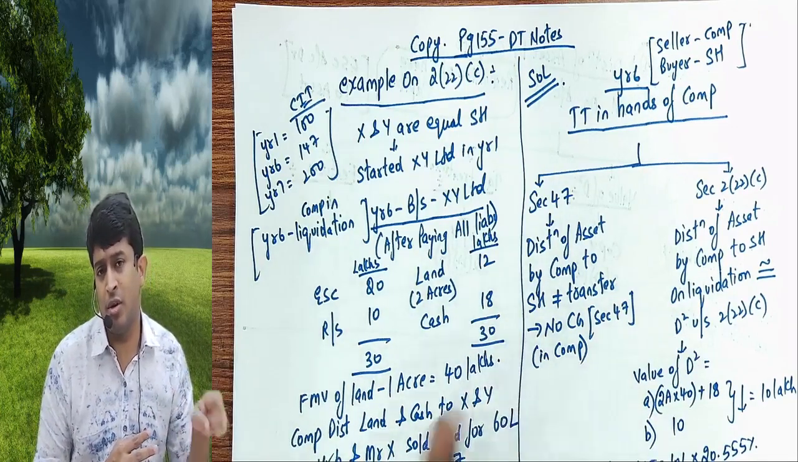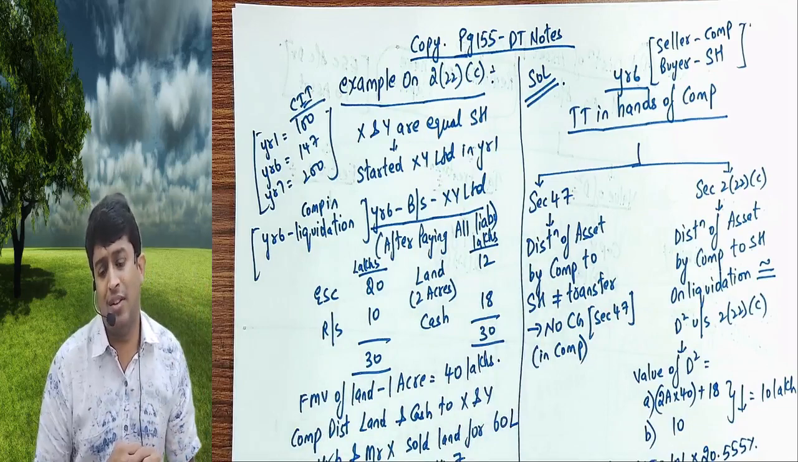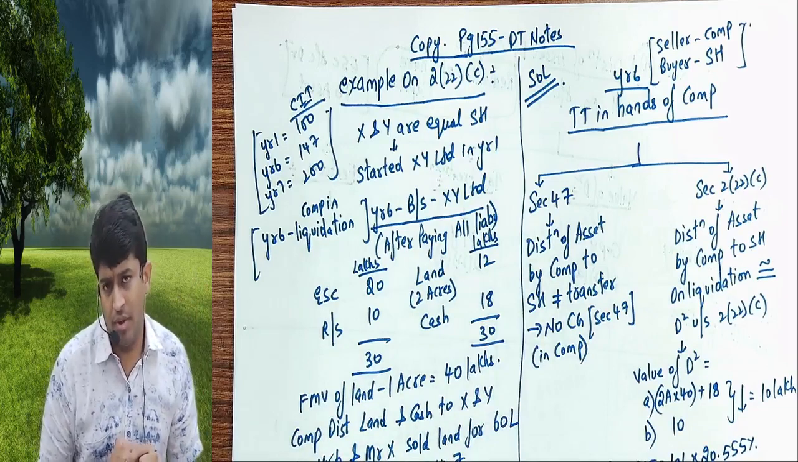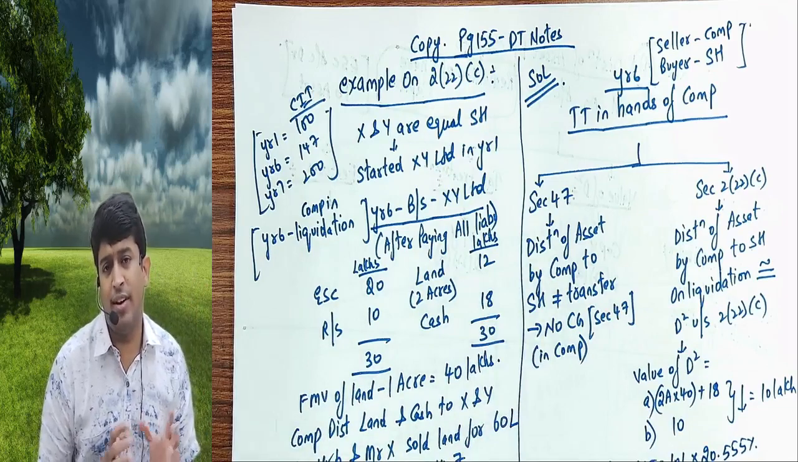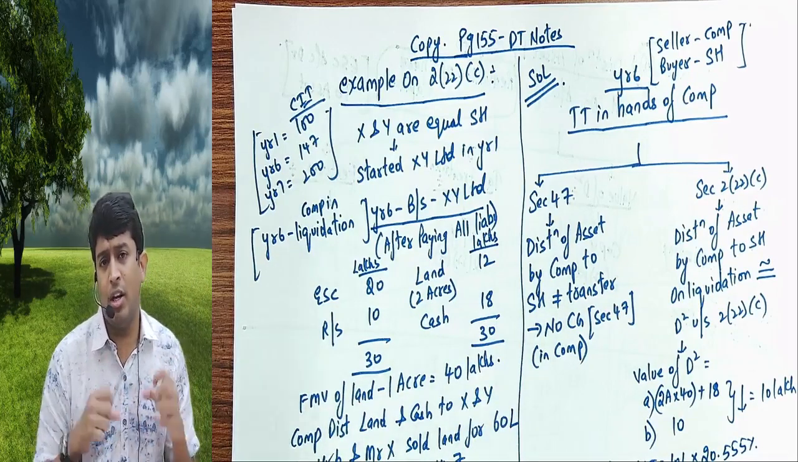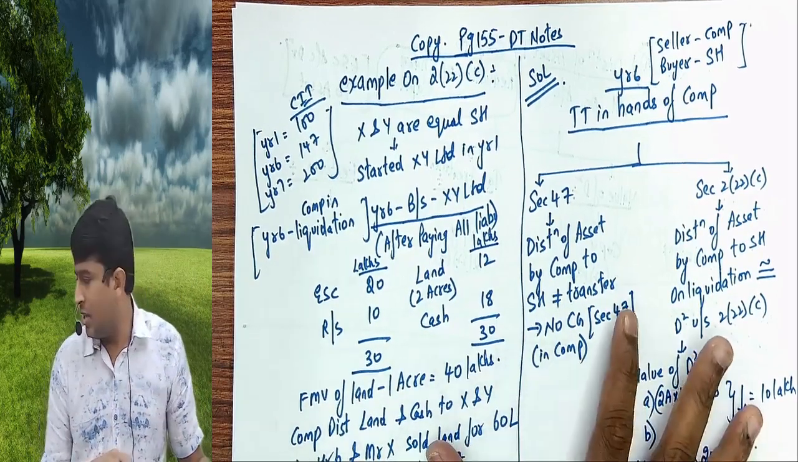This is the most important section: 222C read with 47 and read with section 46. Capital gains and taxation of dividend, we call it a linking topic. So first, quietly copy.